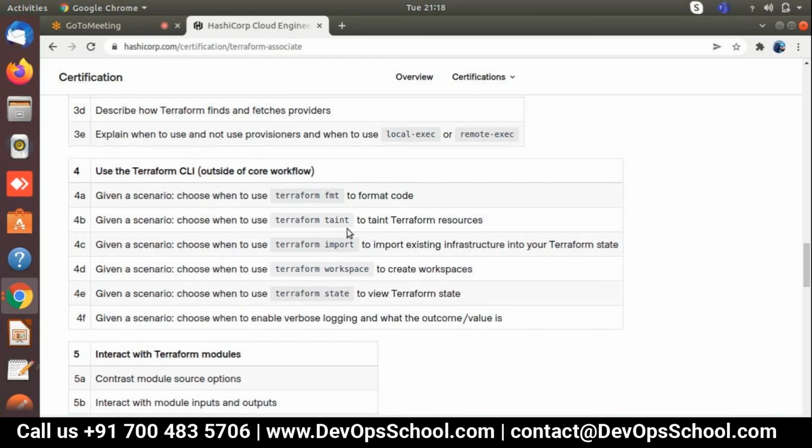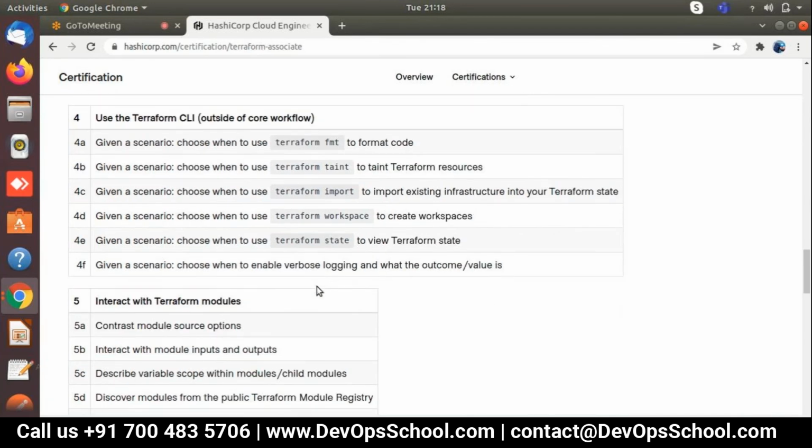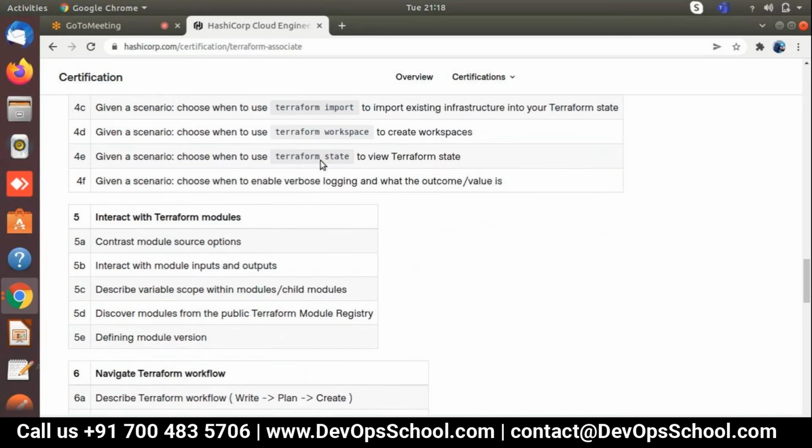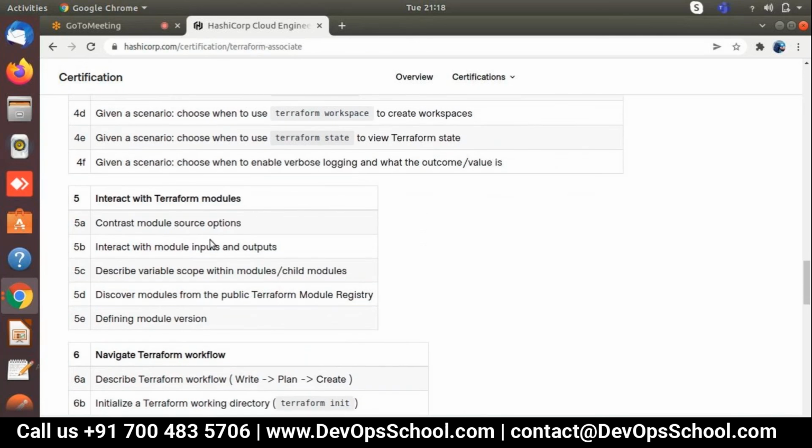Terraform content, why Terraform content, okay. These strategies are all based on the scenarios that I'm going to explain to you. Next is interacting with the Terraform modules. This is the most core concept of Terraform.